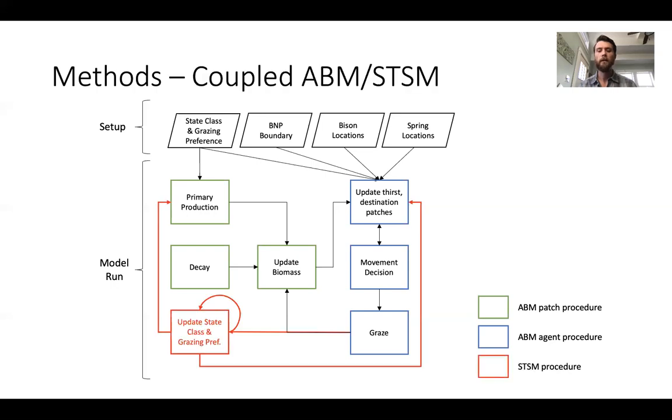Now, when we link this to the state and transition simulation model, we were able to update the vegetation composition by passing information from the agent-based model to the state and transition simulation, indicating where bison had grazed. Then the state and transition simulation could update the state classes and grazing preferences and pass those back to the agent-based model.